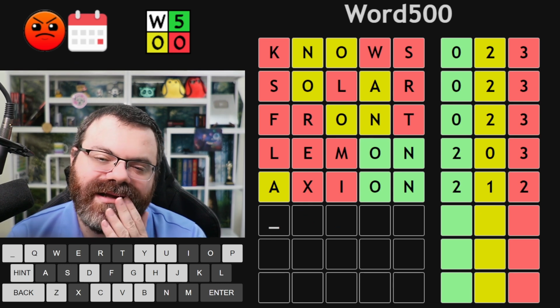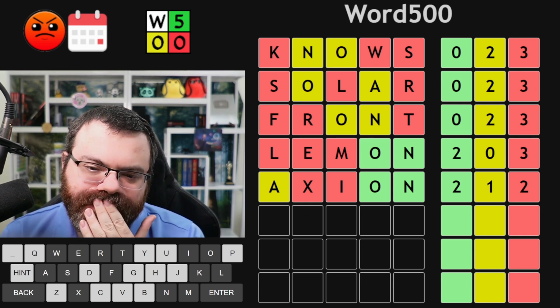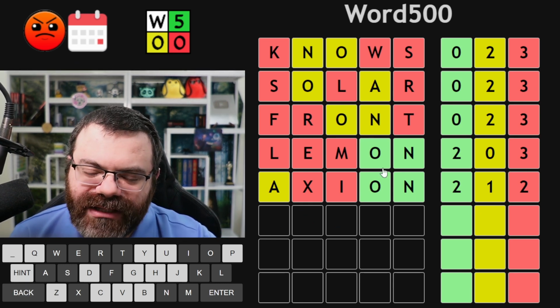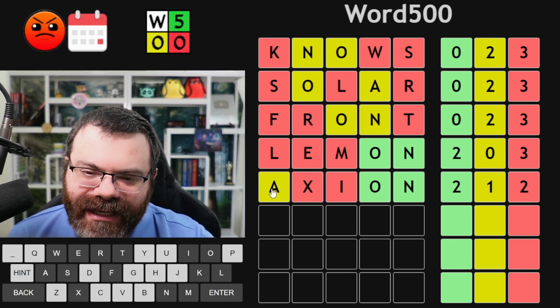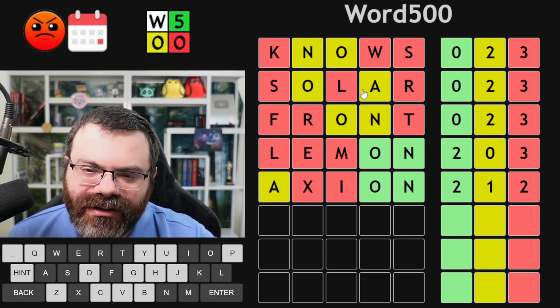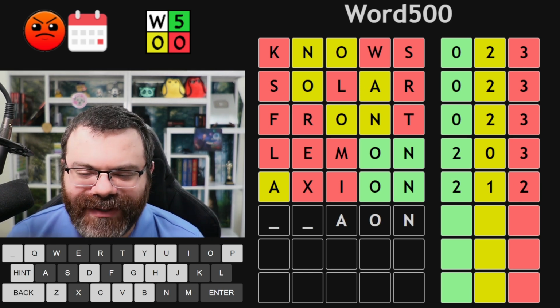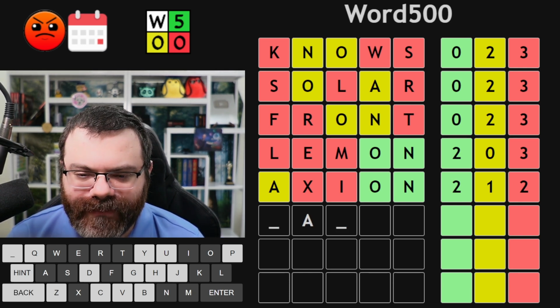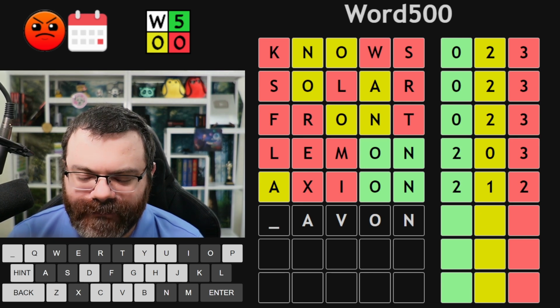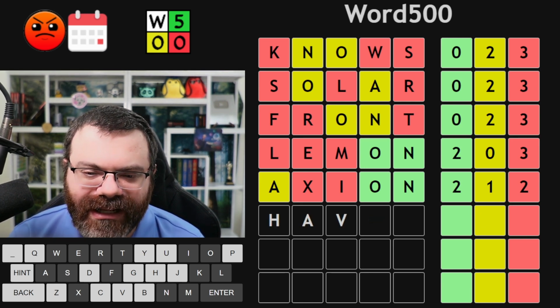I can't think. I think I got something wrong. It's so weird for this O-N to not be greens, though. And I think it has to be the A at this point, because from solar, it already can't be the S, and I already tried L and R. So, unless it's A-O-N, which doesn't make any sense to me. Could it be A-V-O-N, like Paven, Gaven, Haven? That's not really how you spell Haven.